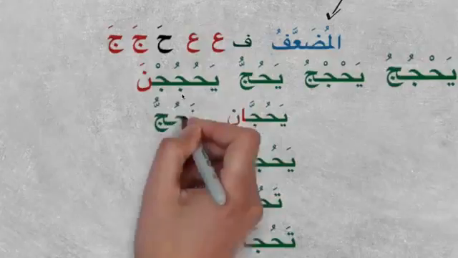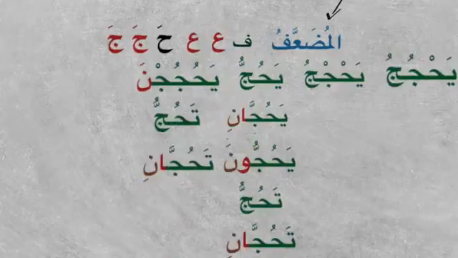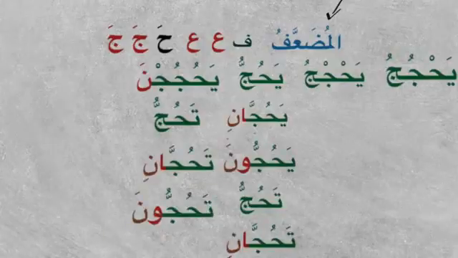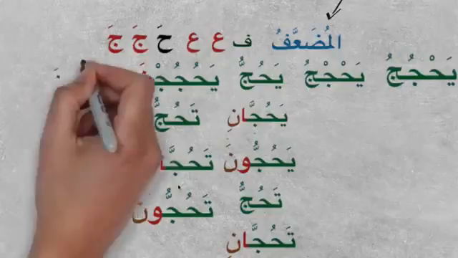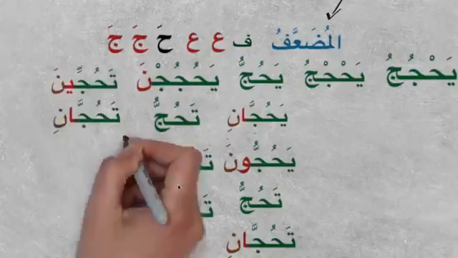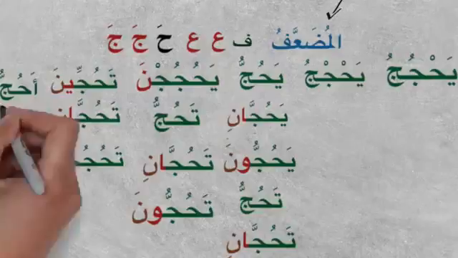Anti tahujju, tahujjani, tahujjuna, anta tahujju, tahujjani, tahujjuna, and anti tahujjina, antuma tahujjani, and antunna will be tahjujna. For the mutaharrik pronouns hunna and antunna, we break the idgham, so we have tahjujna. Again there is a typo here. Ana ahujju, nahnu nahujju. So this is the Mudari'.